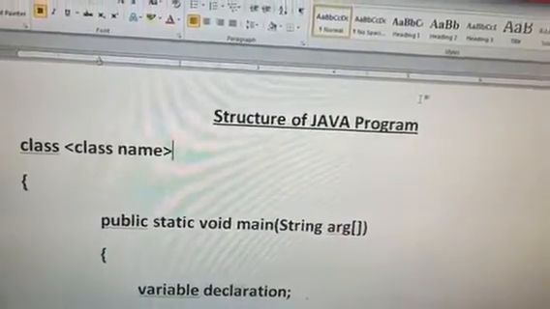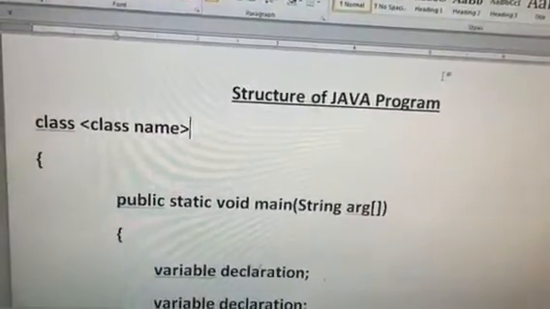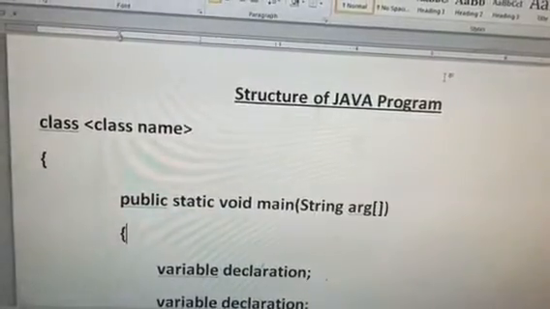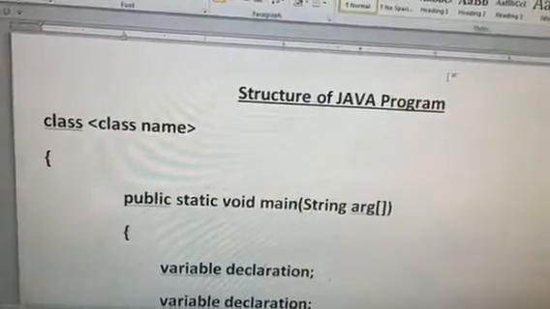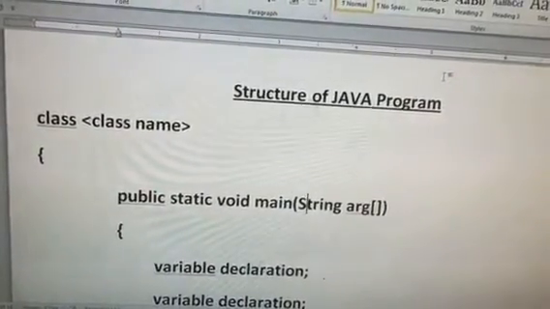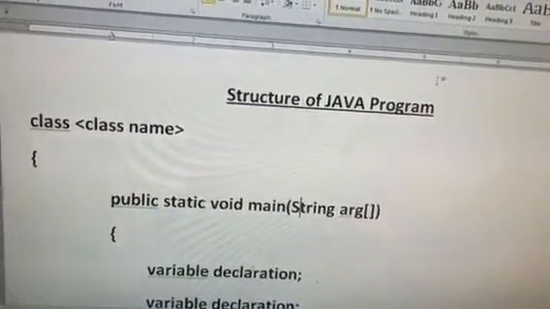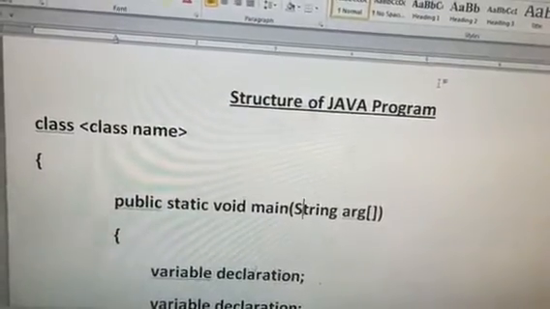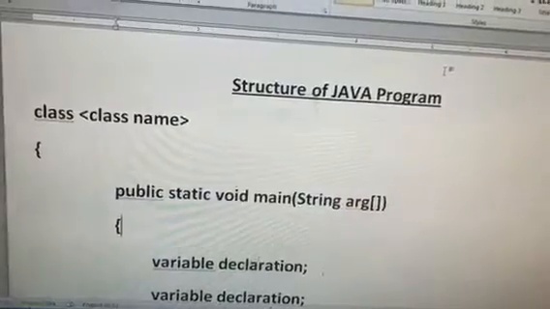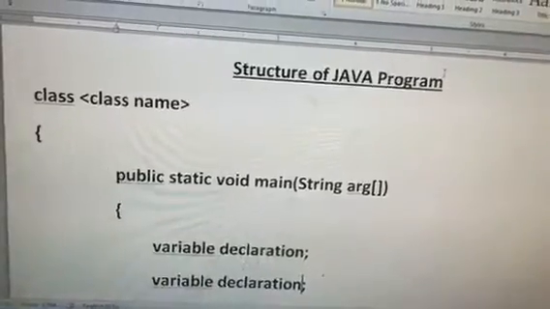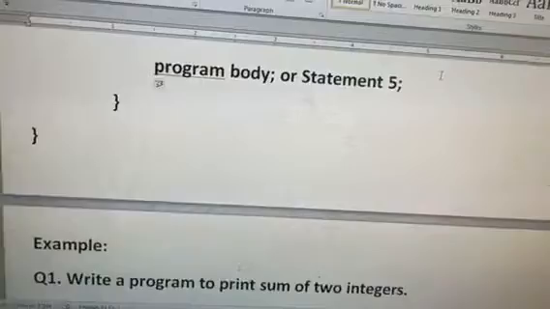Always use the small letters and the letters which I am writing in capital. Always they must be in capital. For example, S of String must be in capital letter. Rest, the class, the public, the static, the void, the main, these words must be in small letter. Now see the example here.